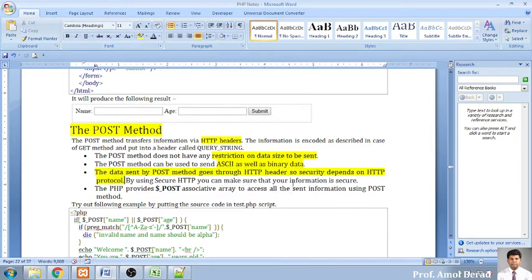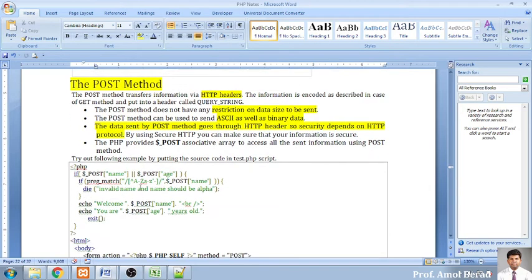So it will be having security features internally, because this feature will be applicable to the HTTP, same will be replicated on your data. So by using a secure HTTP you can make sure that your information is secured. So आप यहाँ पर HTTPS भी use कर सकते हैं for more security.